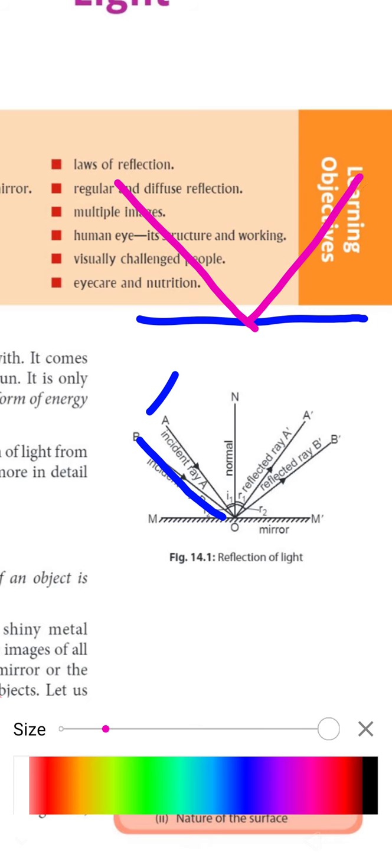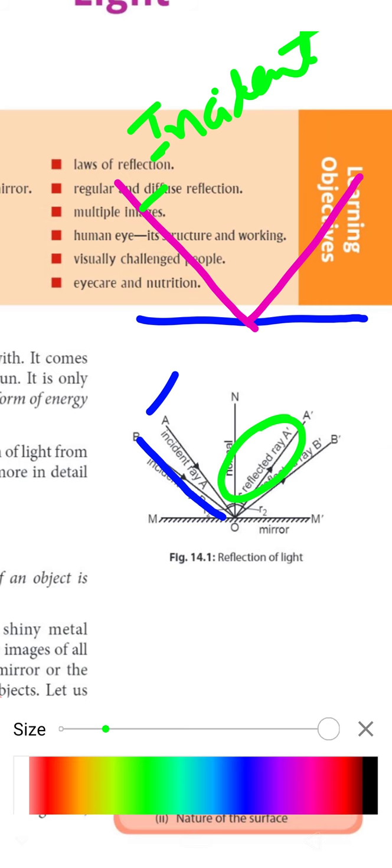Okay, so that ray which came from outside and strikes the mirror is called the incident ray. Okay, that is an incident ray. And that ray which after striking goes to another direction, meaning after bouncing back in another direction, is called the reflected ray.